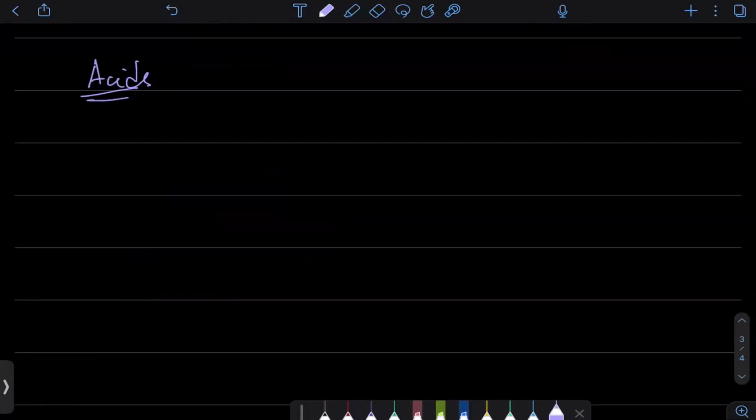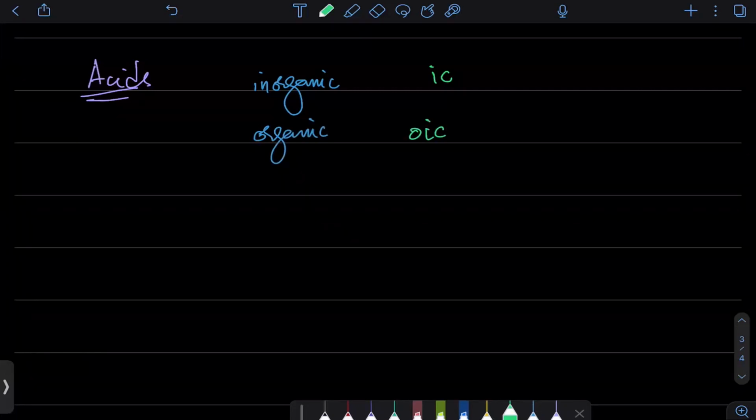Last thing for today, how do we name acids? Remember, acids have, if they're inorganic, तो उनके नाम के end पे IC आएगा. But if they're organic, तो उनके नाम के end पे OIC आएगा. That is one thing that we need to know. Second, acids exist in water.